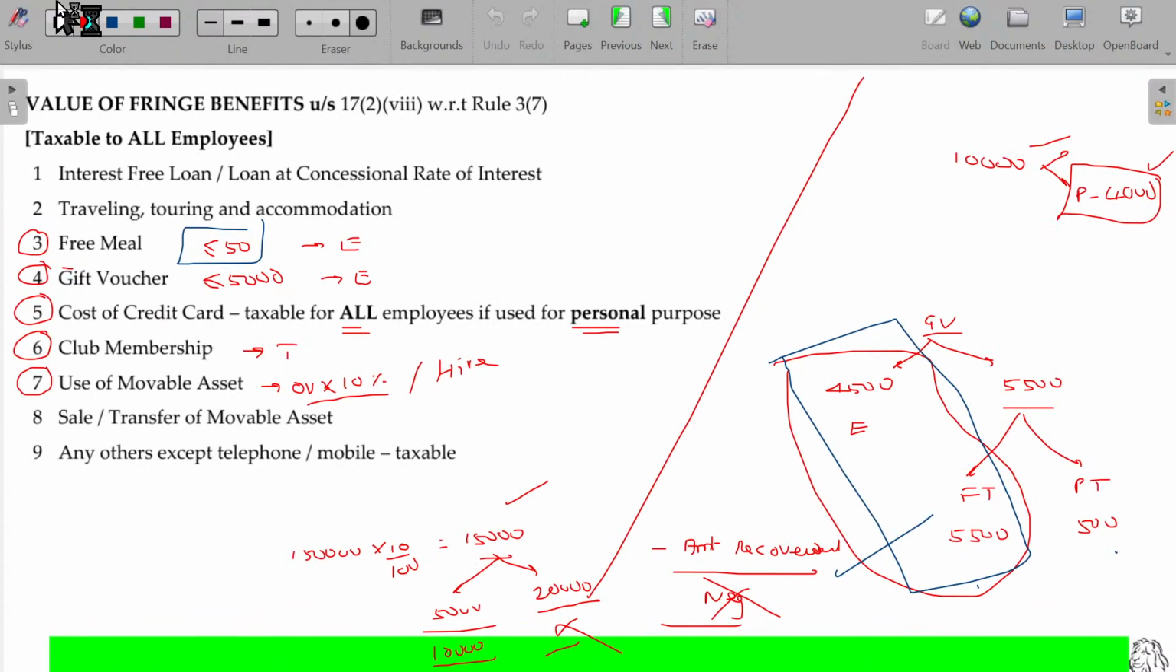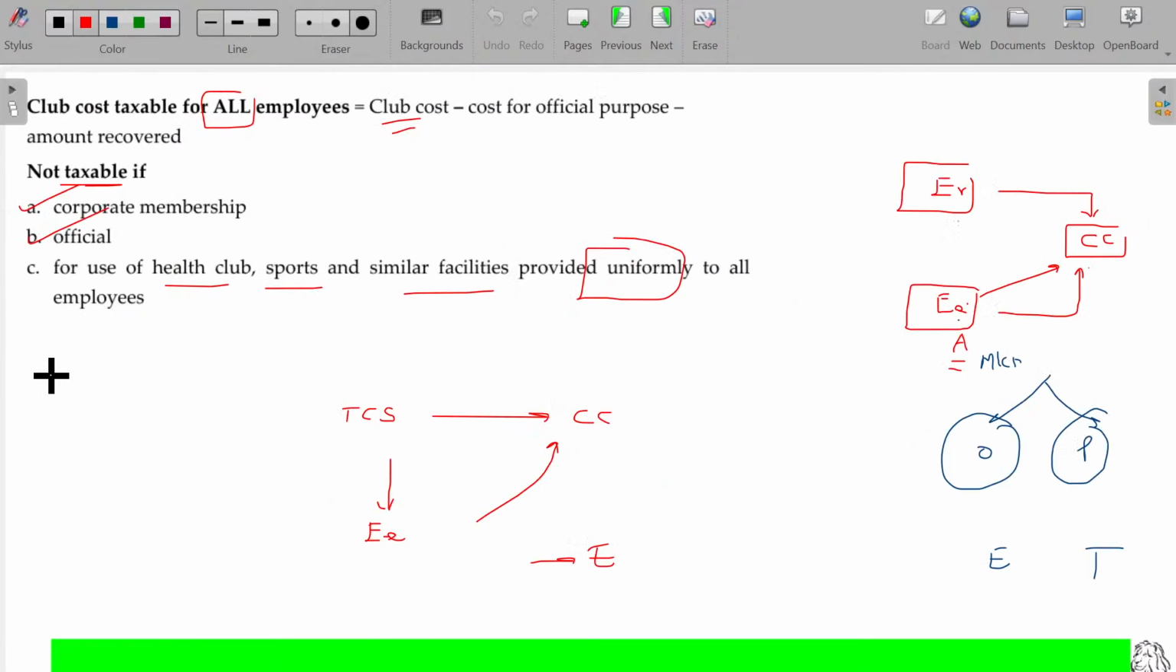Right. So 5 aspects. Free meal we have completed. Gift vouchers we have completed. Credit card also was very simple. And club membership we just completed. And use of movable assets. So these are the 5 fringe benefits that are going to be completed. So the 5th one, or 7th one as per this list, is use of movable assets. Let's see.